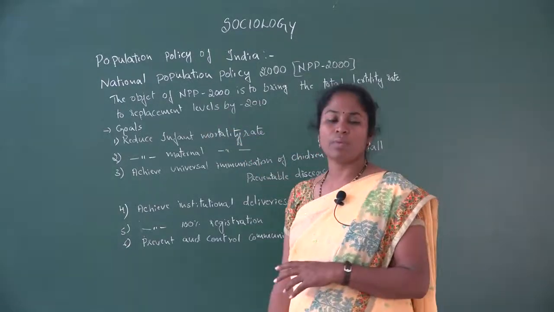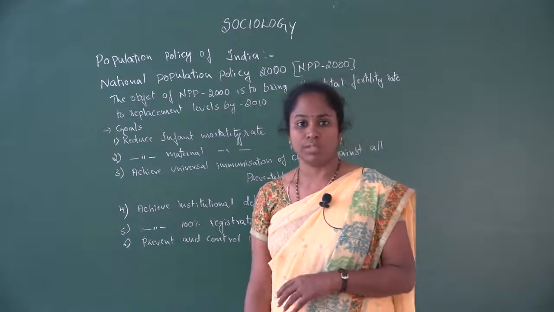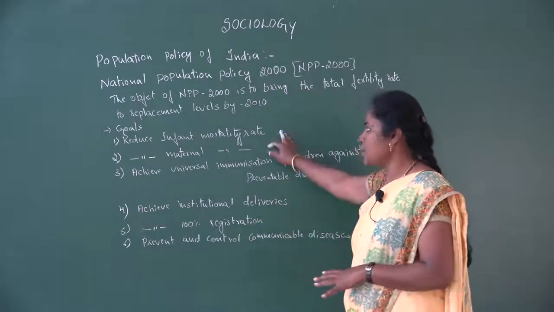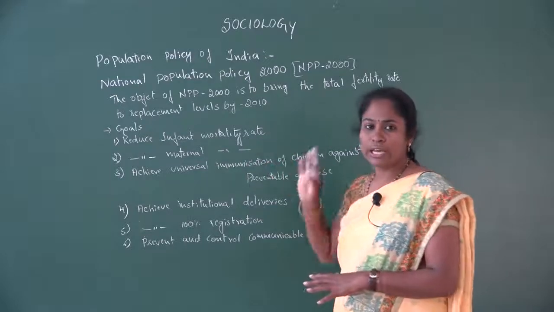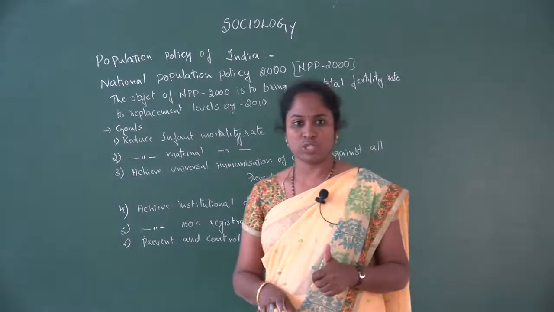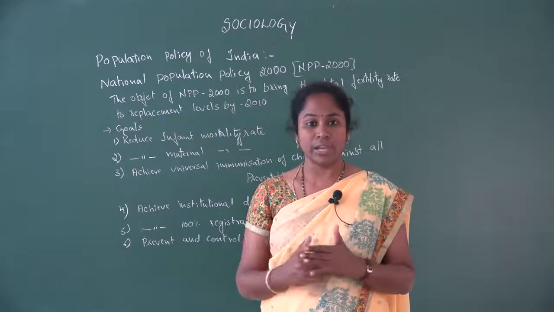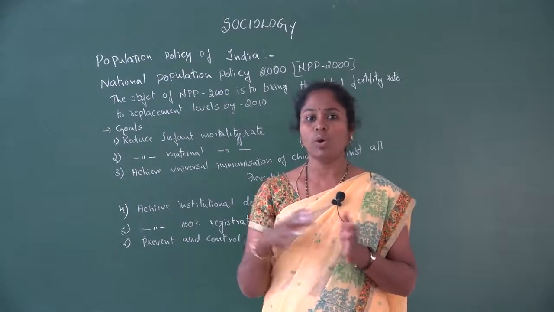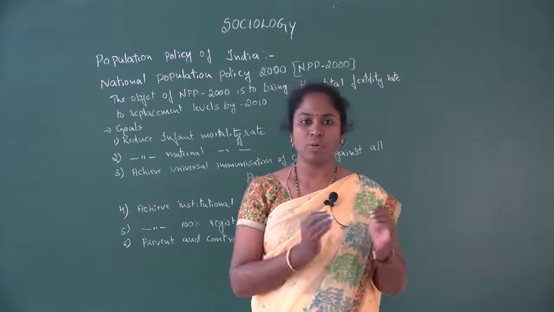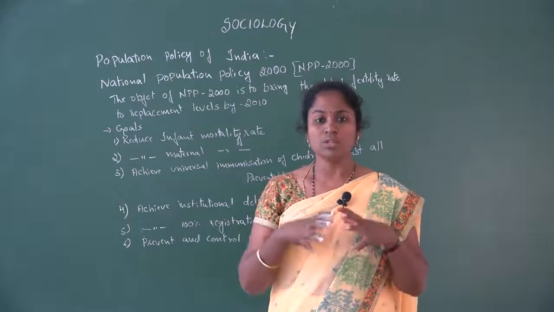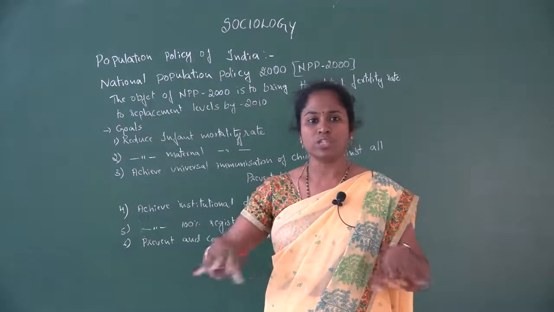This particular policy has some goals. The first goal is to reduce infant mortality rate. That is the first one. It means reducing the infant mortality rate. Now infants means 0 to 4 years, the child born from that moment, 0, to 4 years. So that is the infant age which we can see.